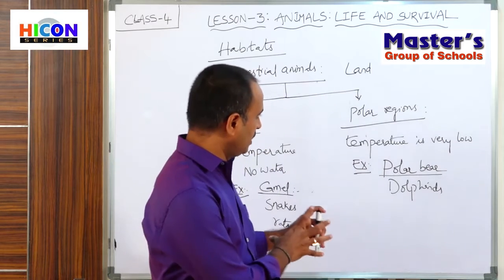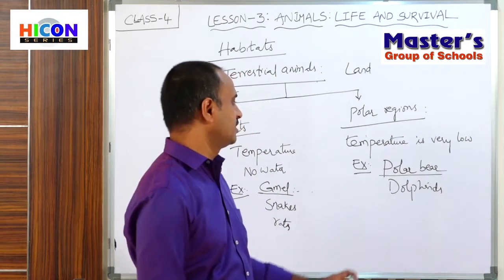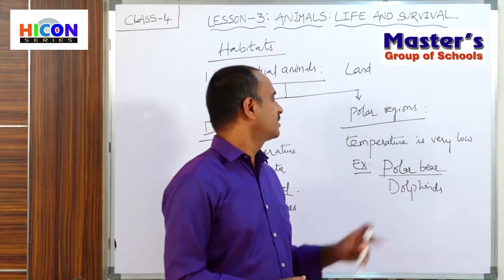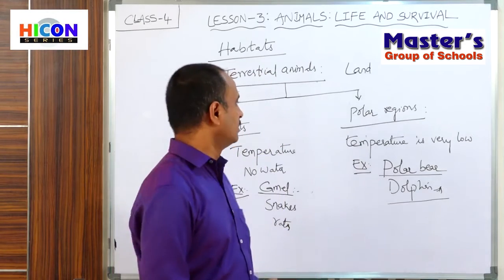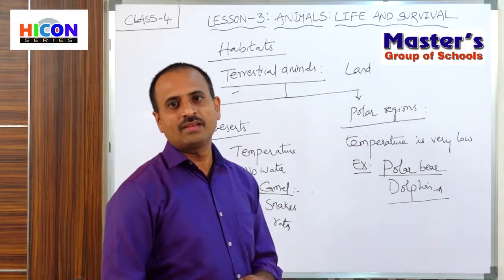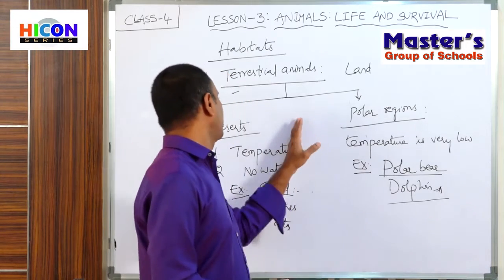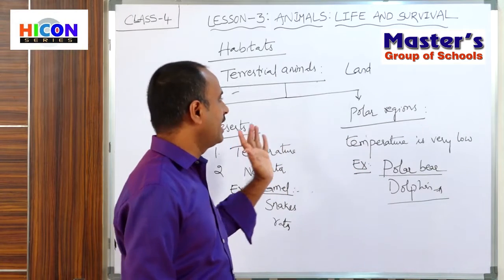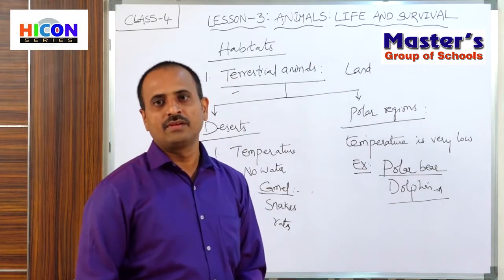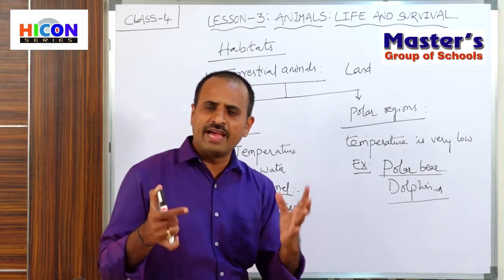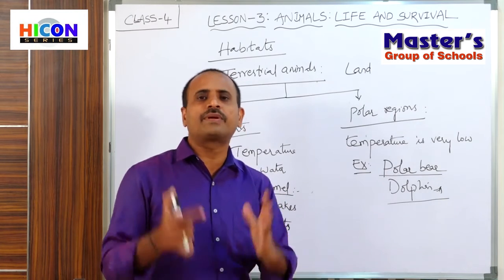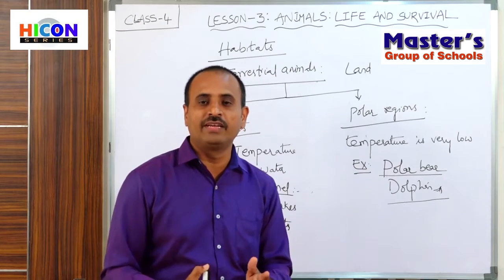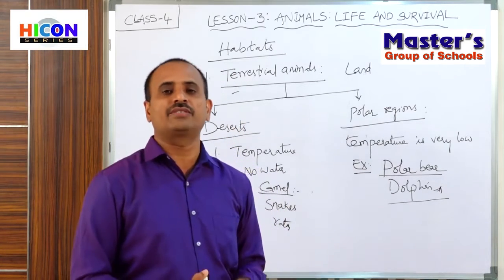So children, these are the special adaptations in the polar bear to survive in such low temperature climates in the polar regions. So this is about terrestrial animals. The terrestrial animals are divided into two types, that is, the animals which live in deserts and the animals which live in polar regions. Every animal has some special adaptations in its body to survive in that habitat and in those unfavorable climatic conditions.